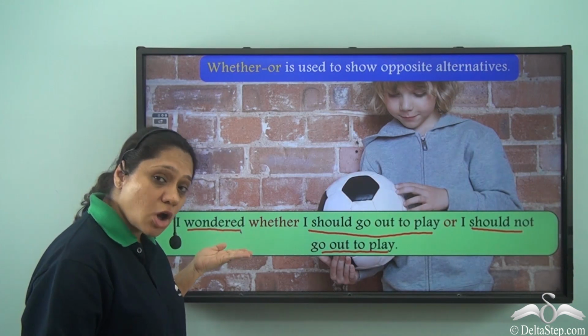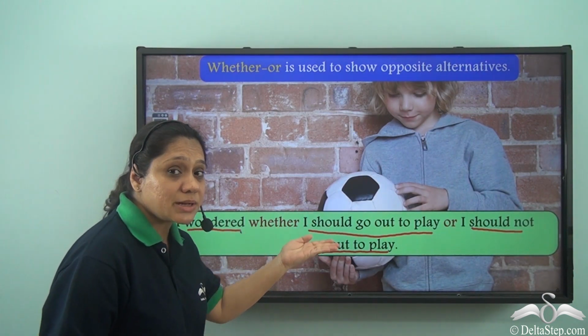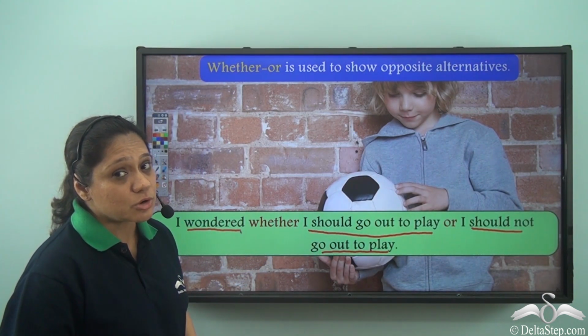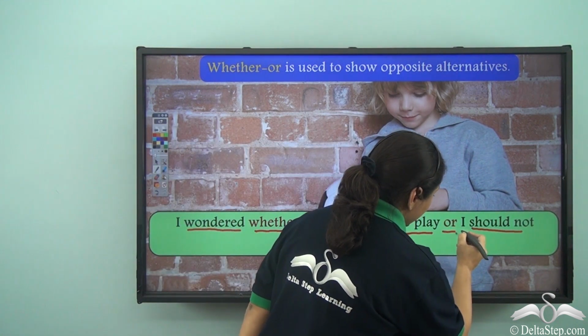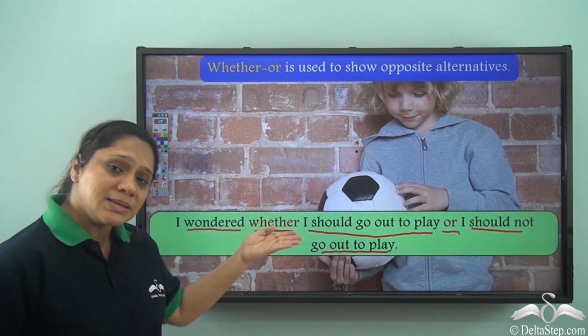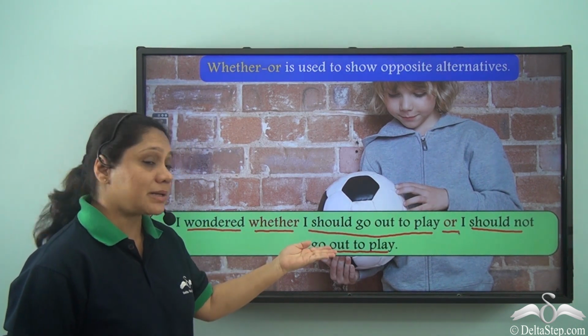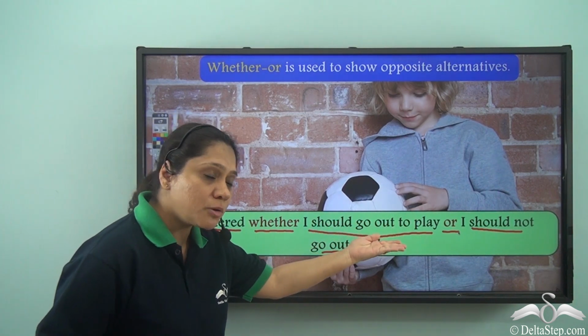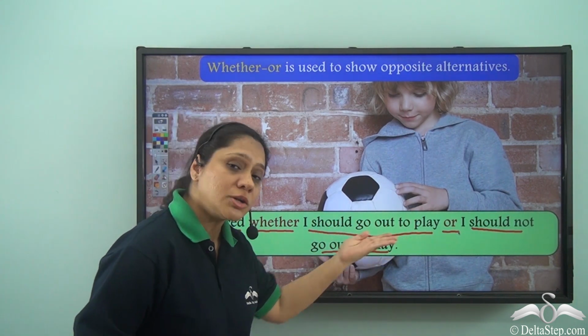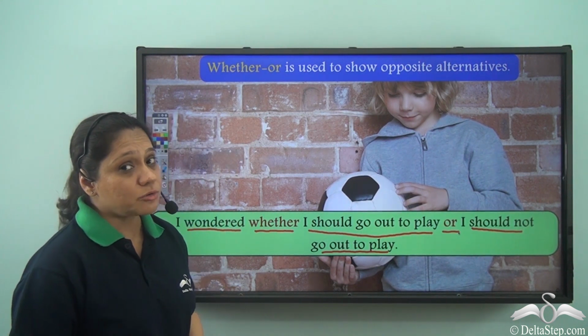Now, since he is not sure of which alternative to choose, we have used the conjunction whether or. Now, in this case, both the alternatives are exactly opposite in nature. Should go out to play or should not go out to play. So, what do we see?